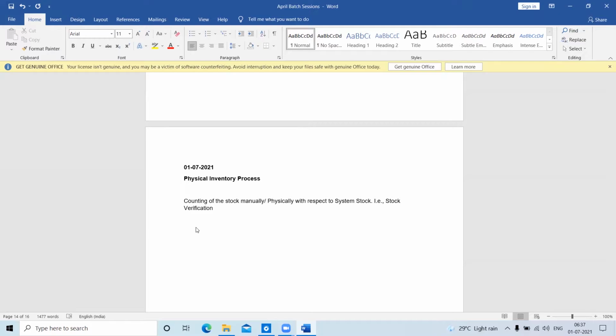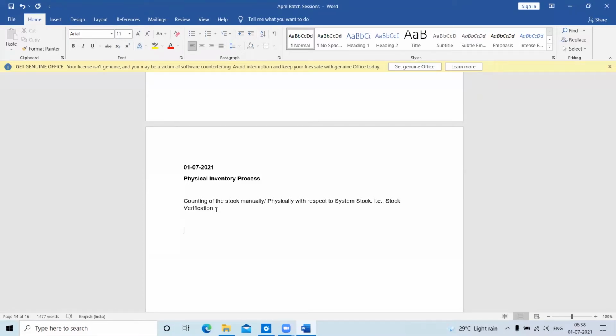It depends on the company and what they are following, like how much the frequency will be to conduct a physical inventory. It may be a year, or within 6 months they can conduct it, or monthly or quarterly. It depends. So it is like an annual activity, but it depends. Mainly the organization will go for it at least once a year normally.